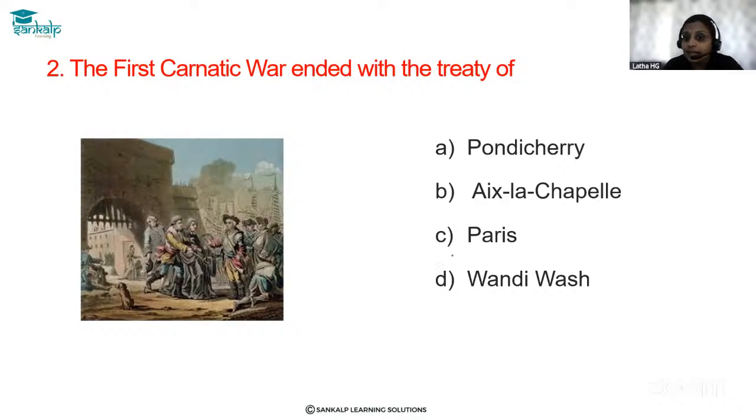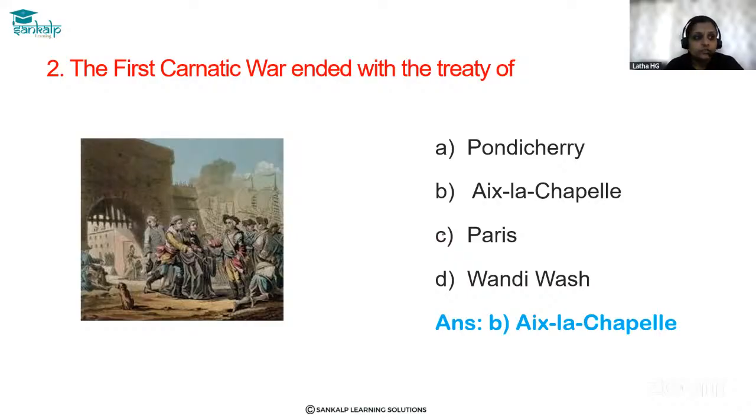The first Carnatic War took place in 1746 to 1748, and it ended with a treaty. Which was that treaty? The options are option A Pondicherry, option B Aix-la-Chapelle, option C Paris, and option D Wandiwash. The answer is option B, Aix-la-Chapelle. The first Carnatic War ended with the Treaty of Aix-la-Chapelle.